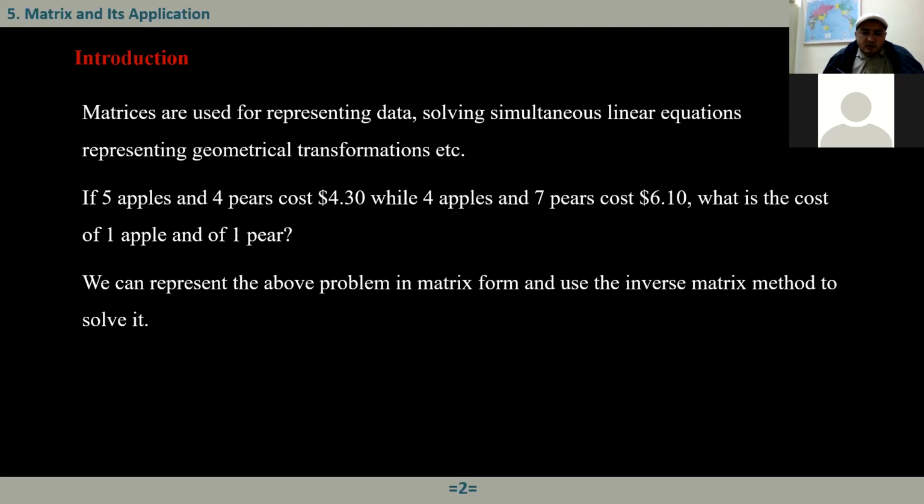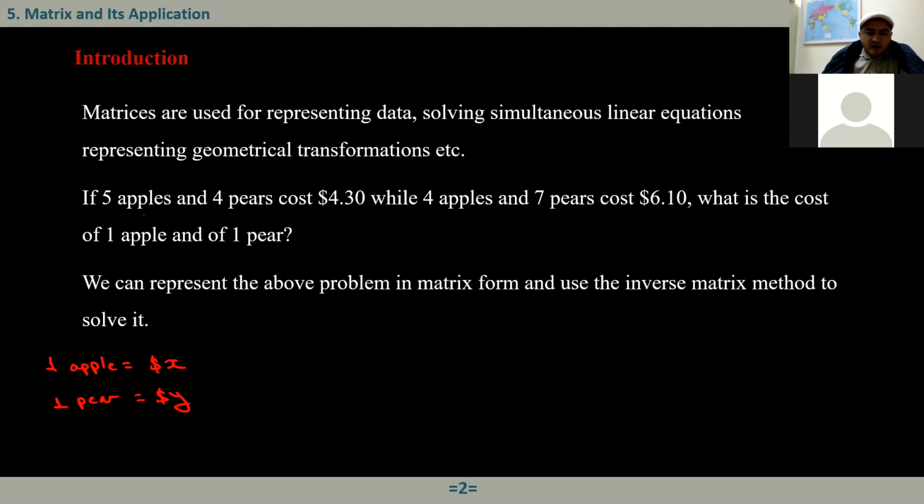If you use two variables, let's say one apple costs X dollars, and one pear costs Y dollars.